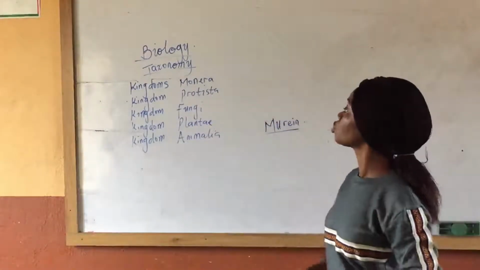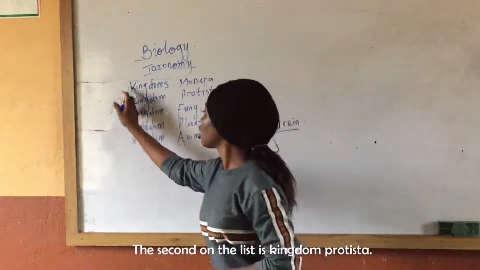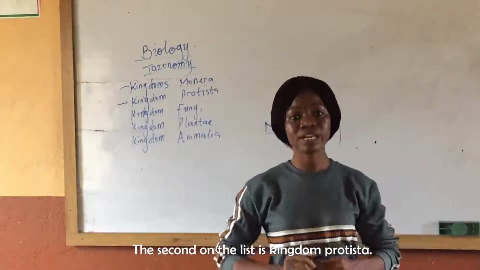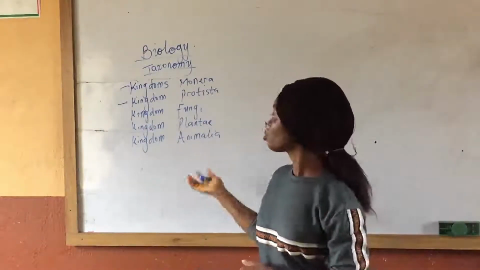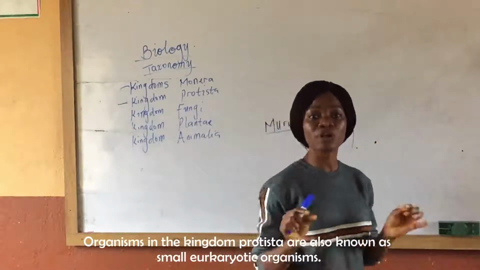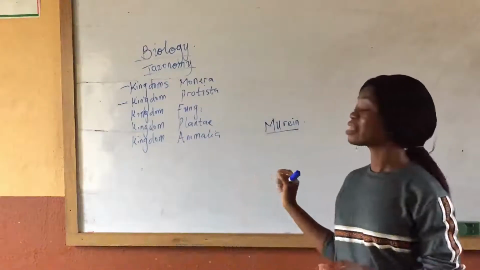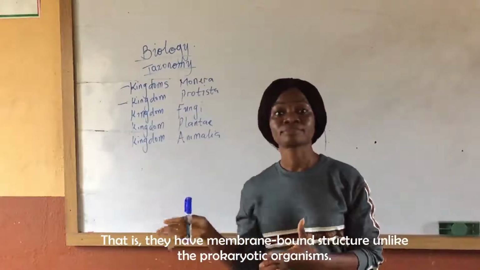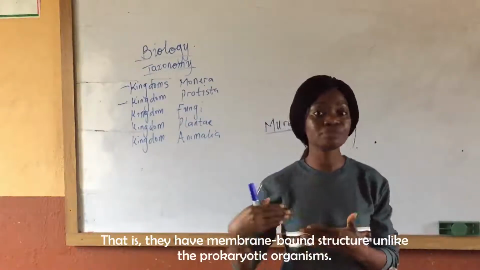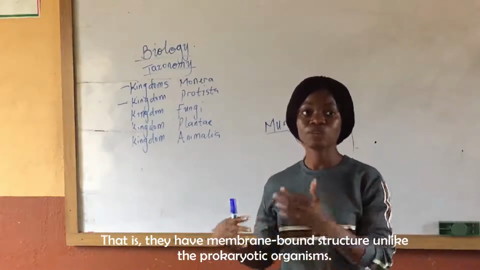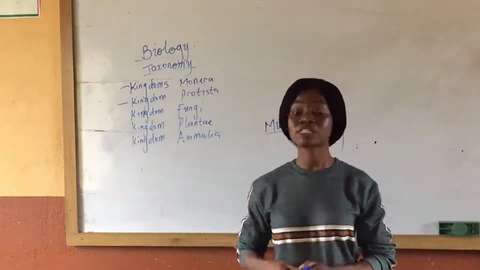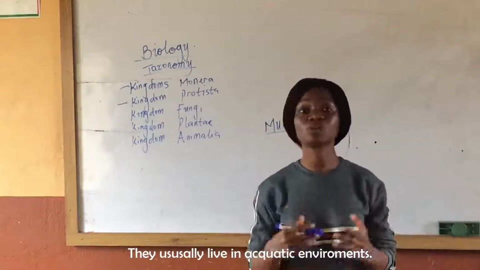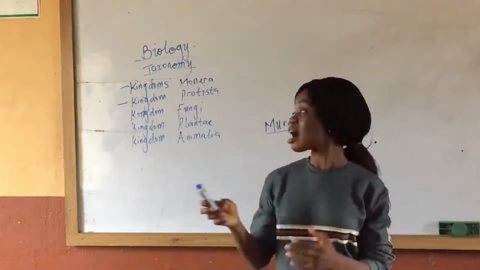So we'll go to the second kingdom, the kingdom Protista. The kingdom Protista are also known as small eukaryotic organisms, that is, they have membrane-bound structures, unlike the prokaryotic organisms. They usually live in aquatic environments.